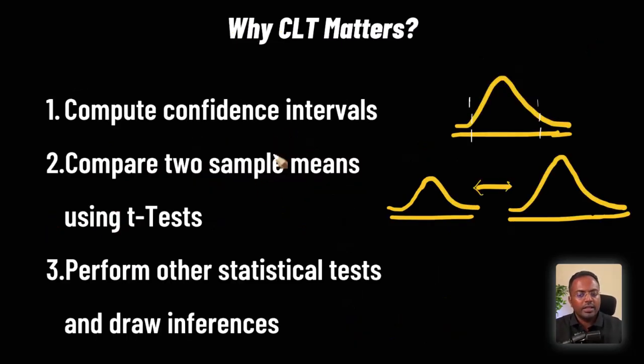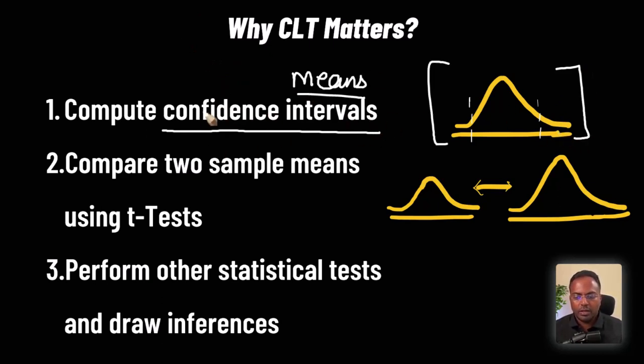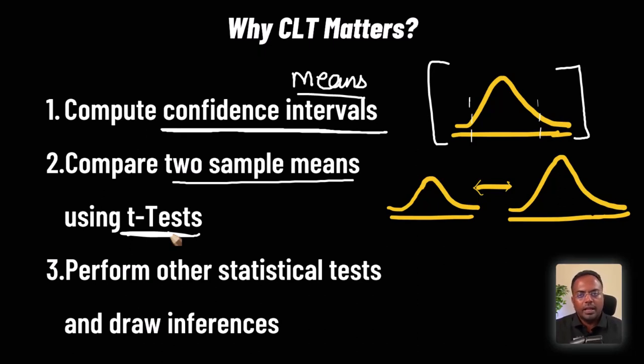Now, why does the central limit theorem matter in statistics? It allows for so many things, starting off with the ability to compute confidence intervals. Without worrying about the original distribution of the random variable x, we can use the sample means' normal distribution to compute the confidence intervals. Likewise, we can compare two different sample means using t-tests. Also, this concept is used by various other statistical tests such as ANOVA, where you can compare 3 or more samples also. So that's the whole concept and idea behind the central limit theorem.